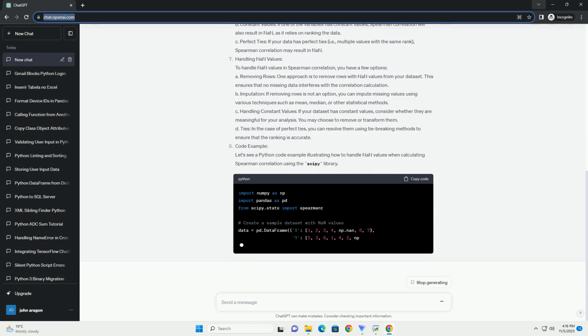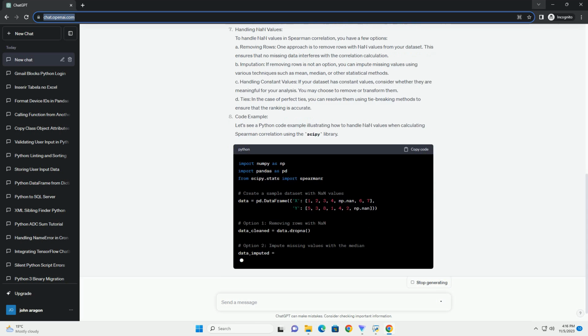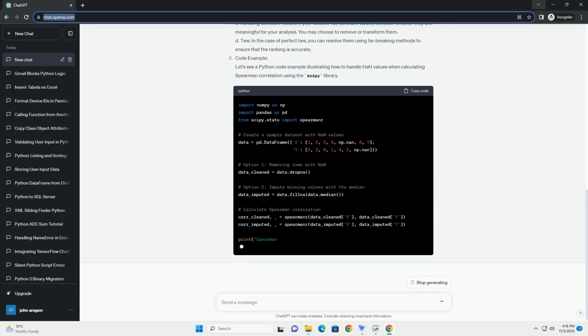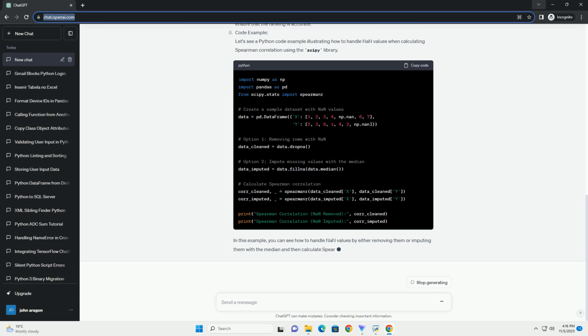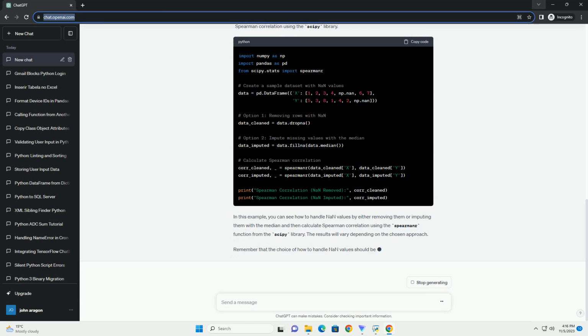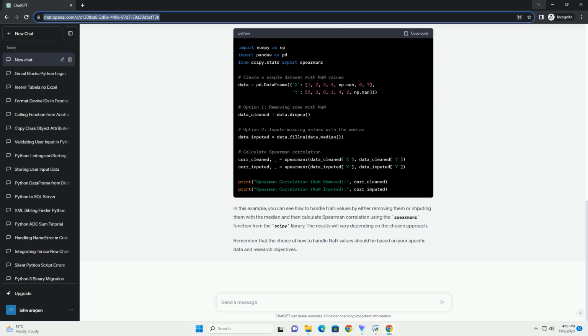with the scipy library. The Spearman correlation is a non-parametric measure of statistical dependence between two variables. It assesses how well the relationship between two variables can be described using a monotonic function. It's suitable for both continuous and ordinal variables.